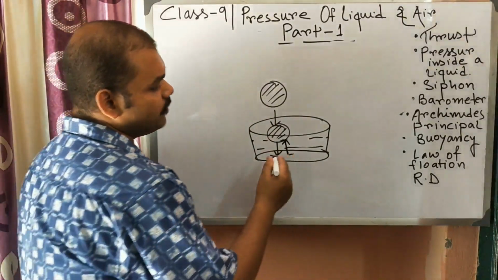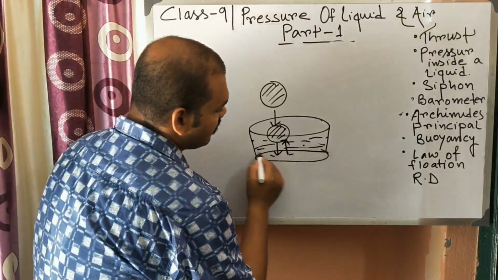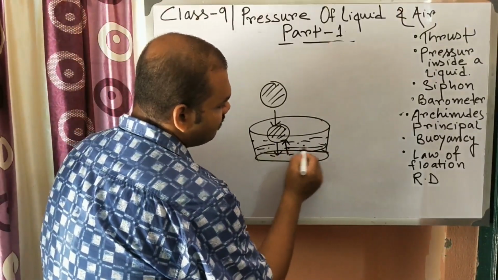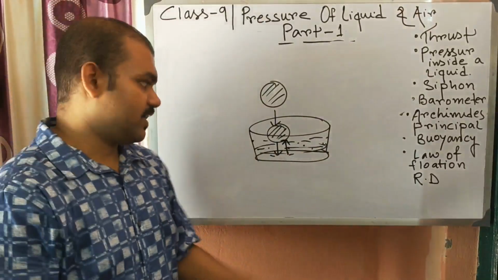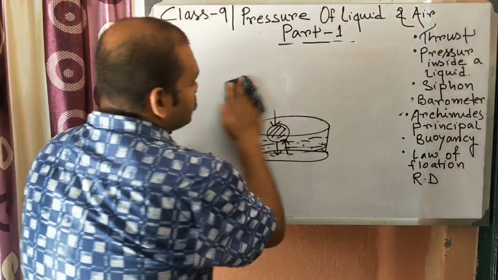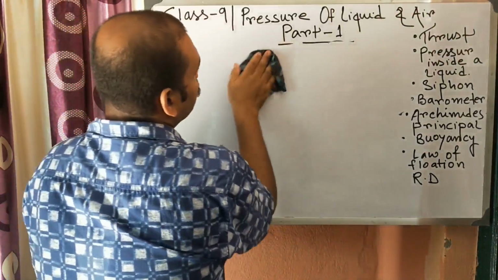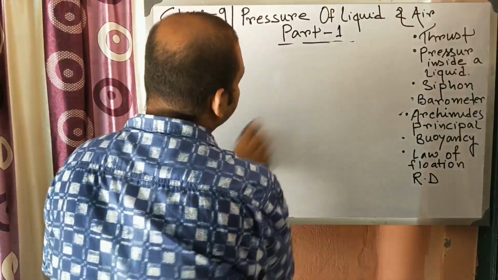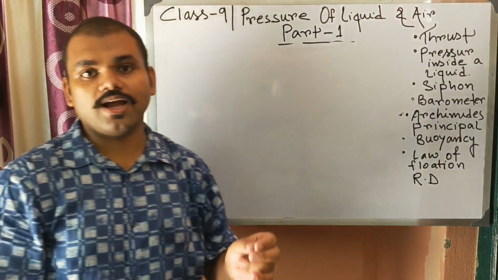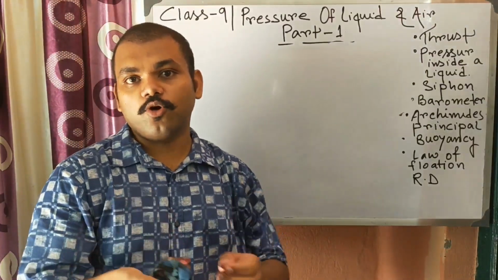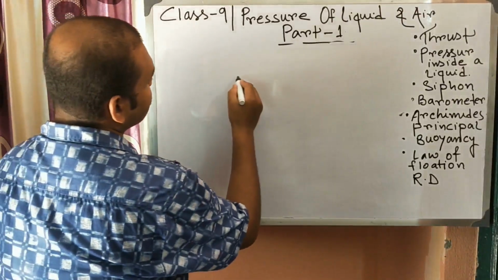Inside a liquid, if we consider a particular surface, then at every point on that surface the pressure is similar if the height remains constant. With the help of buoyancy, we can find out the laws of flotation, that is, whether a body will sink into a liquid, or float by immersing some part.